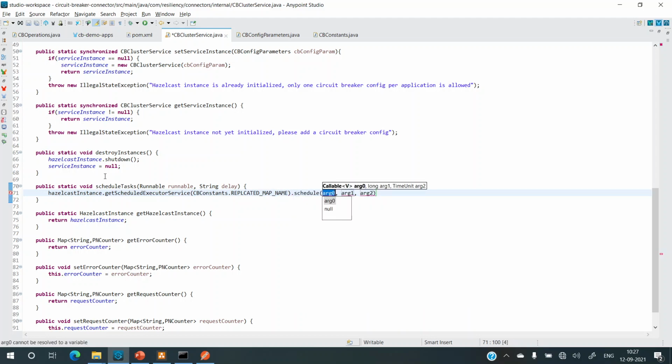Now schedule needs a runnable. So we'll create a runnable. And then the second argument is the duration. So we'll add the delay. So delay will be the one that we get through this call. For example,